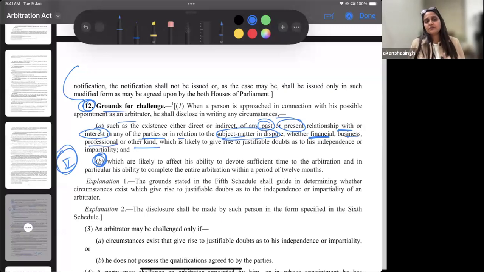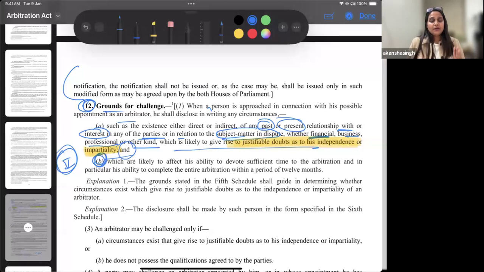When we discuss section 12 in our classes, we will talk about all of this. But for reference to the fifth schedule, we understand that all of this will bring justifiable doubts as to the independence and impartiality of that particular arbitrator, first one.